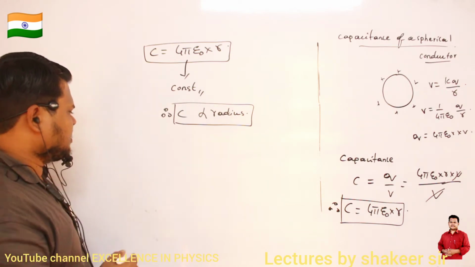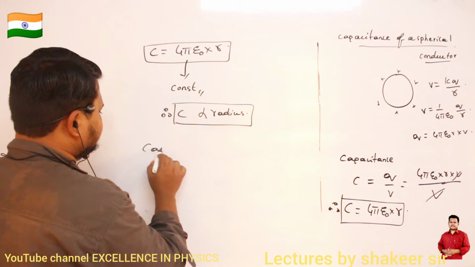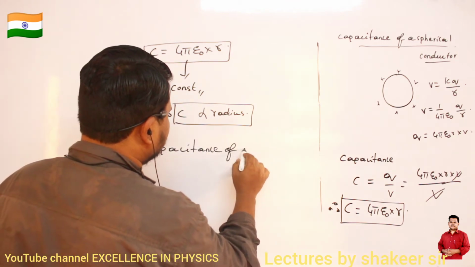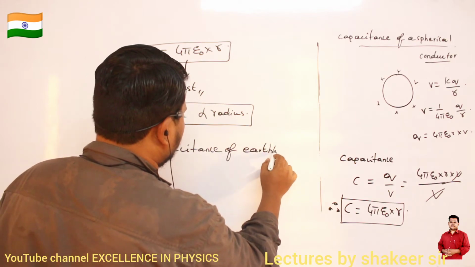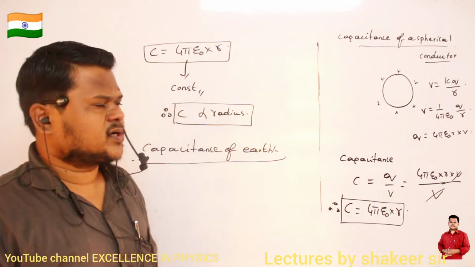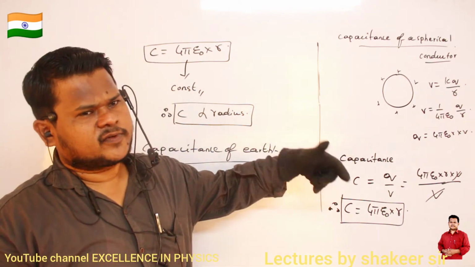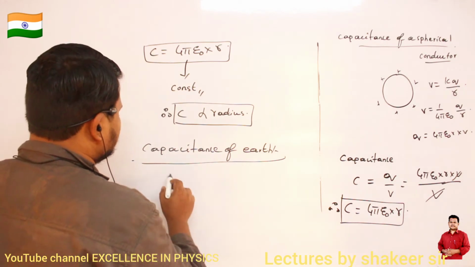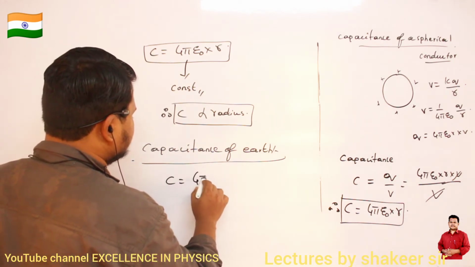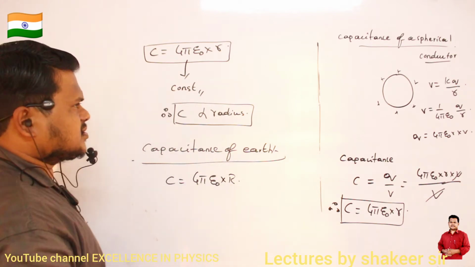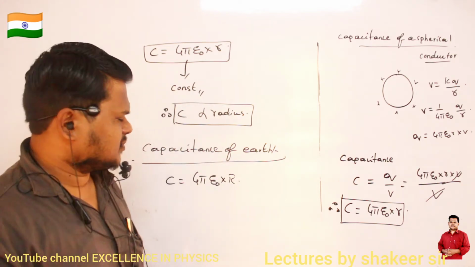Okay. Earth is also a sphere, no? Earth is a sphere or not? So let us try to calculate the capacitance of Earth, which is also a spherical conductor. Are you able to understand? So we have C is equal to 4 pi e naught into R. This is the equation for capacitance of a spherical conductor.